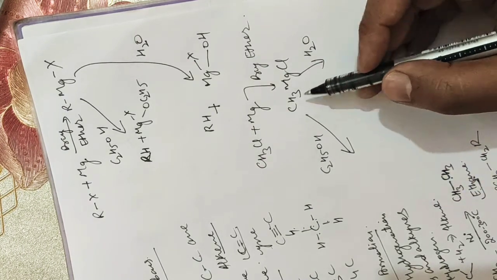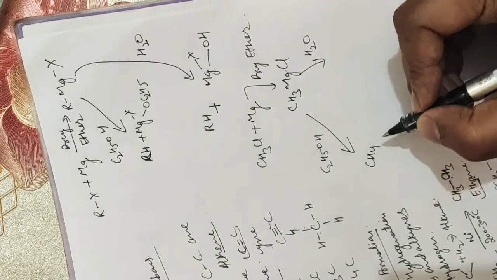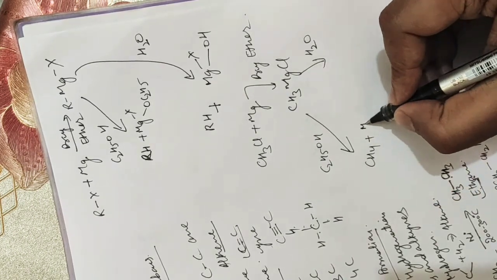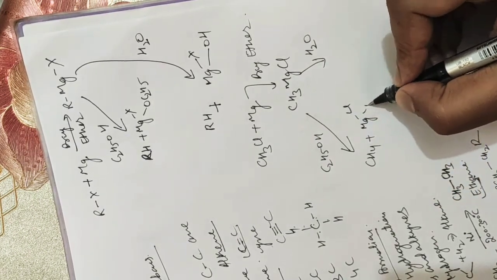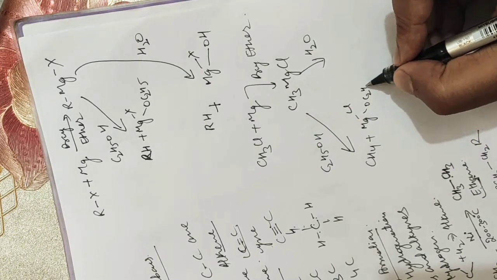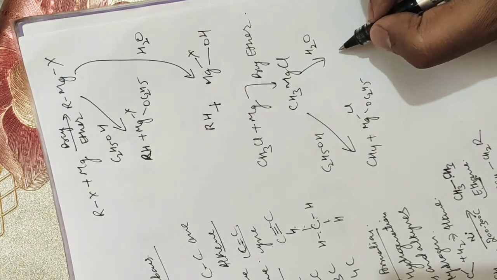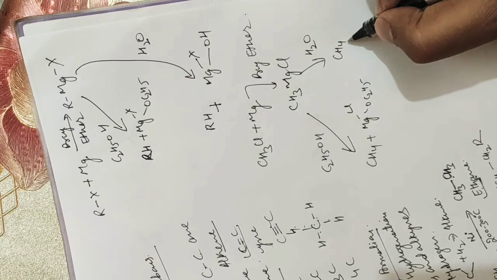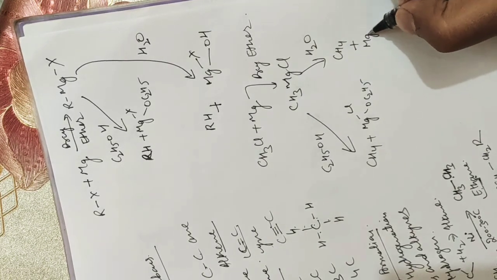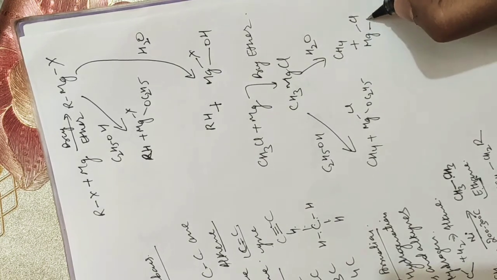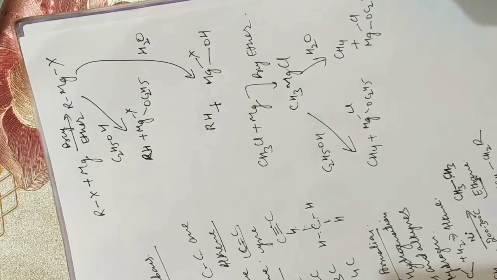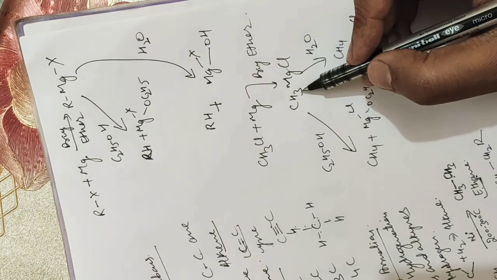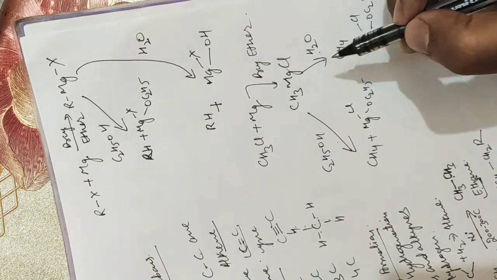Which alkane will be formed? That is CH4, methane, plus MgClOC2H5. So always remember, when we treat the Grignard reagent with ethanol or water, it will give rise to the alkane.